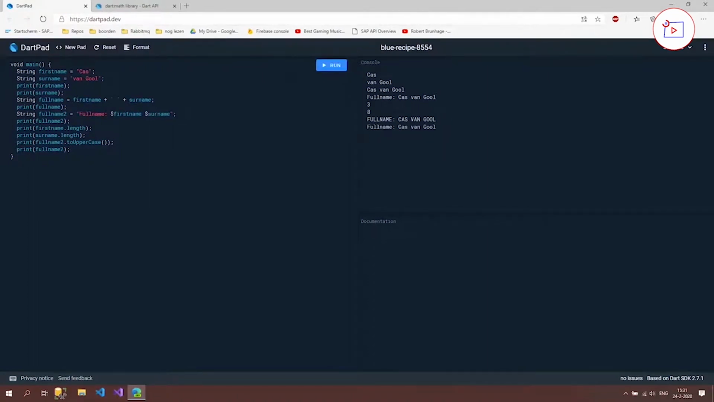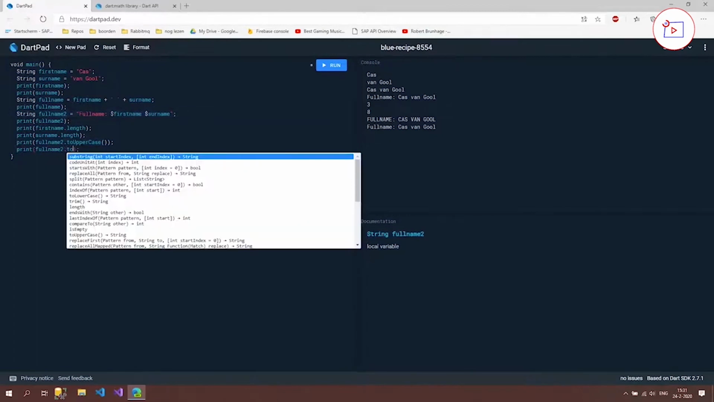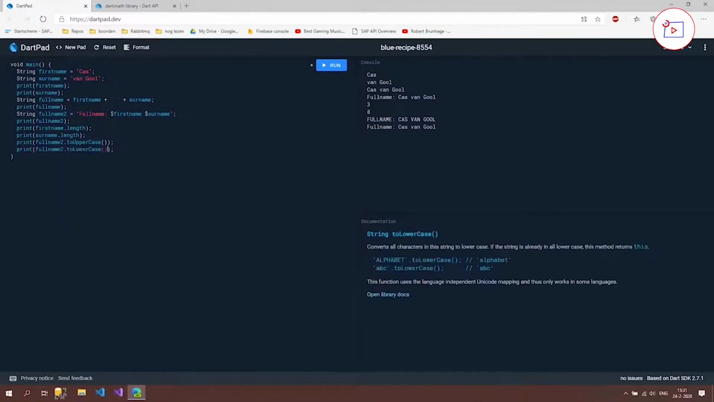And as you can see, it's still the way it was before we used the uppercase. That's because this function doesn't set the value of our full name to. It's just going to give us an uppercase representation of what's inside the full name to. You could do the same with toLowerCase and press run. And as you can see now, these F, C, and G are gone and are lowercase. So these are the simpler functions.